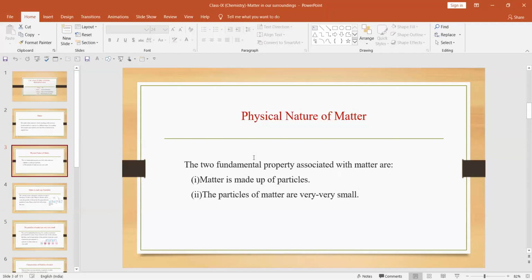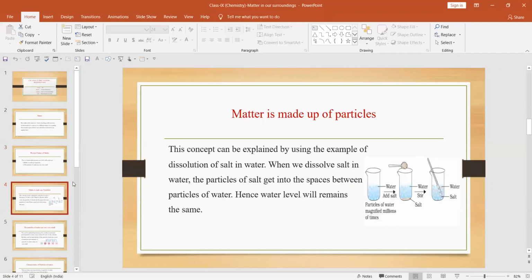Now let us prove through certain experiments that the properties we are dealing with are true. In order to prove these two properties, let us take suitable examples. The first property is that matter is made up of particles. This concept can be explained by the example of dissolution of salt in water. When we dissolve salt in water, the particles of salt get into the space between the particles of water, hence the water level remains the same.